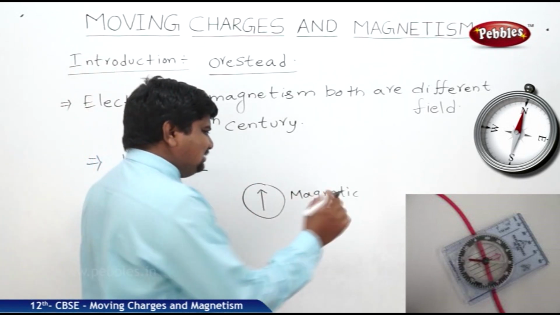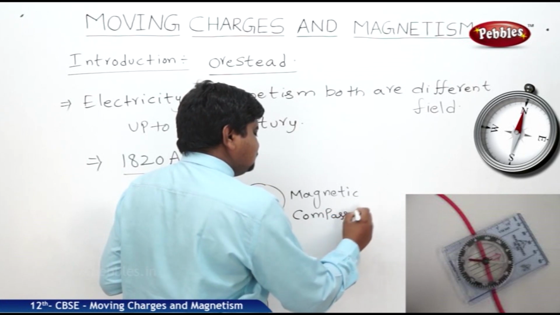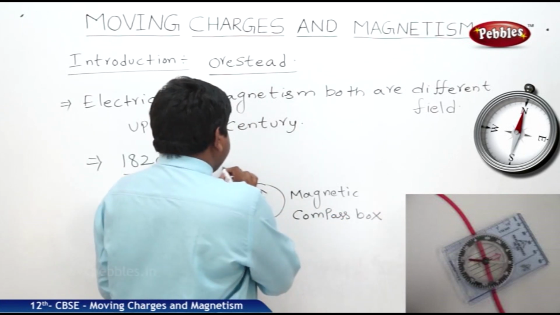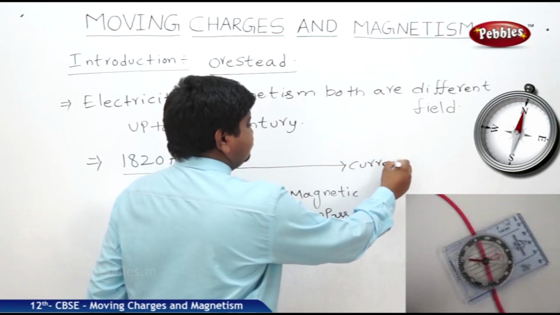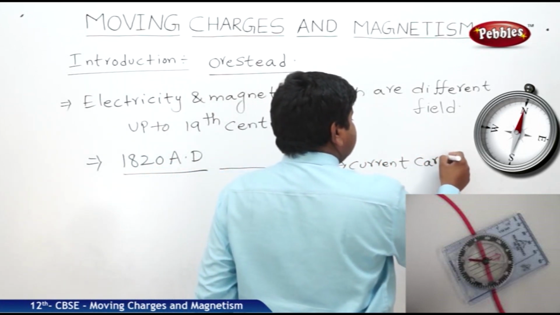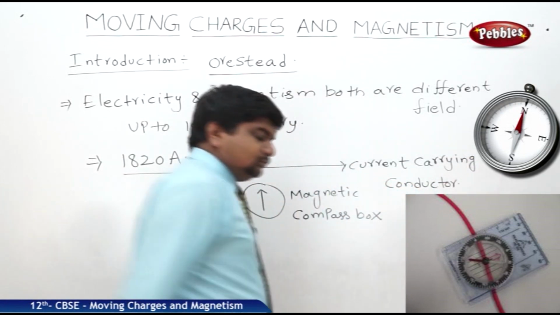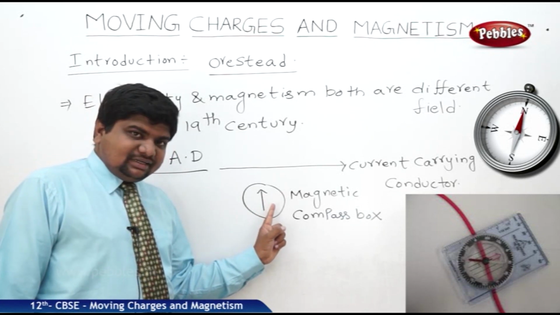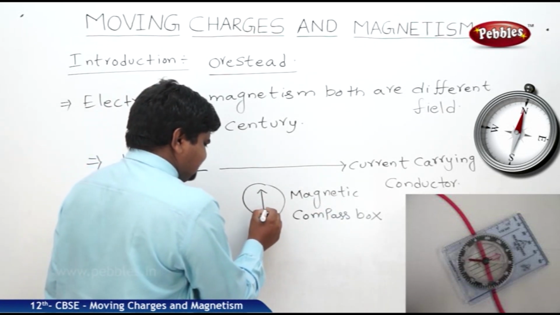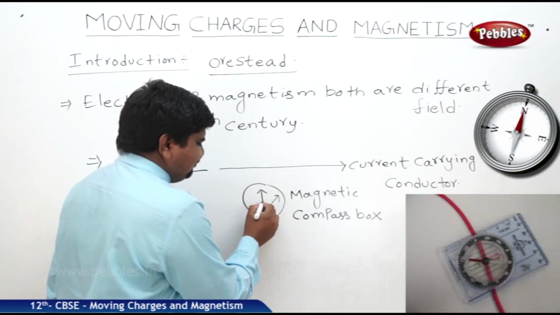So he accidentally put one magnetic compass box near a current carrying conductor. Then he observed a momentary deflection in the magnetic compass box, a deflection like this. So this is the deflected part.